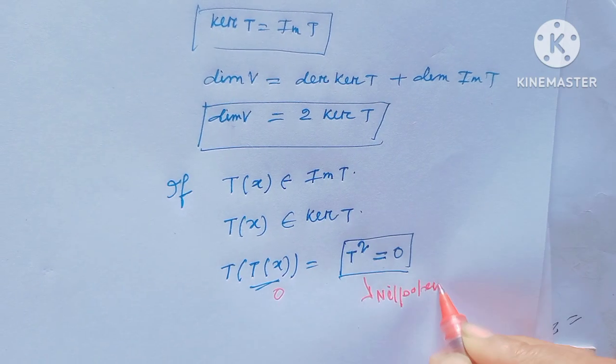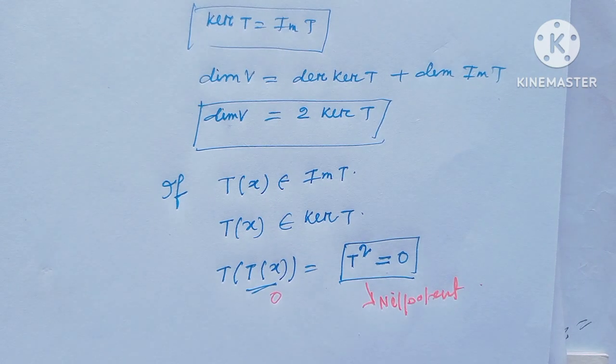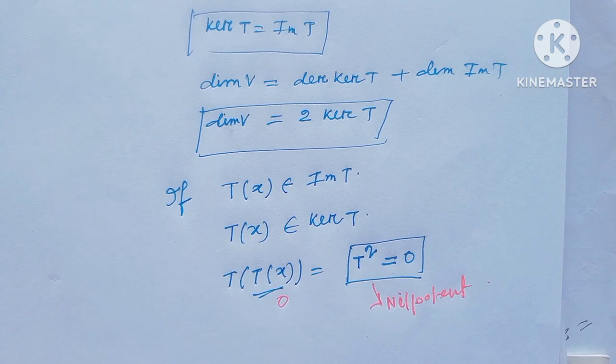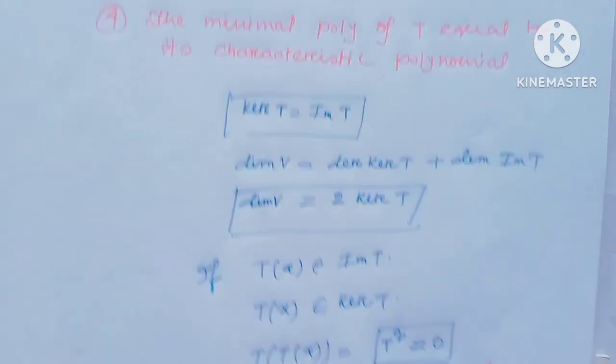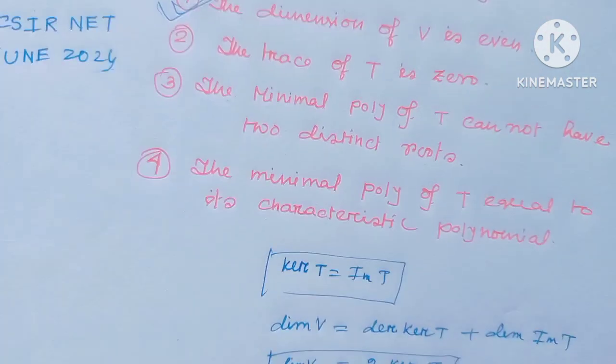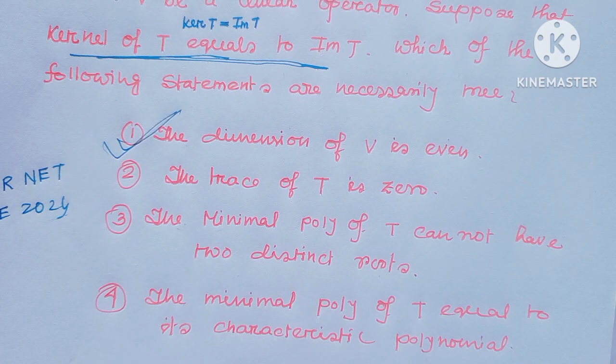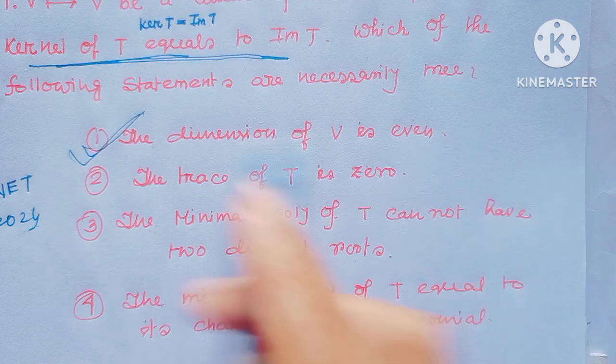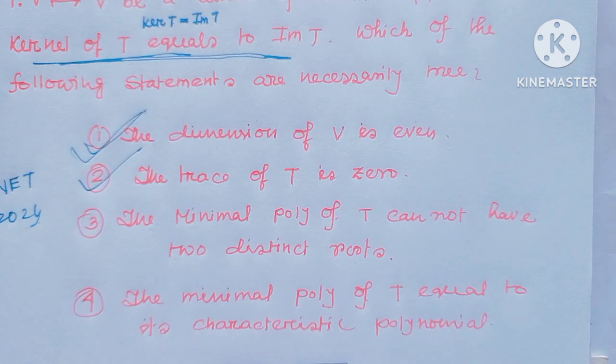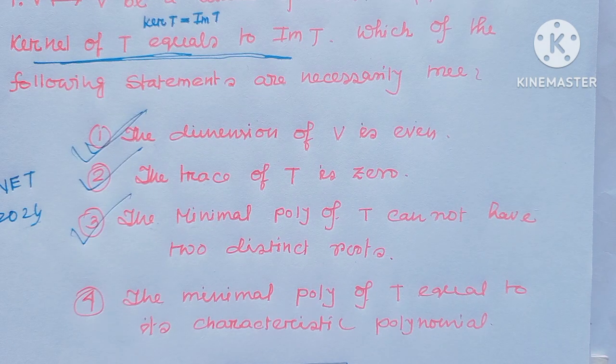And we all know that in a nilpotent operator, the trace is always 0, because all eigenvalues of a nilpotent operator are 0. So trace T is 0. This will be the right option. The minimal polynomial of T cannot have two distinct roots. This is also the right option.